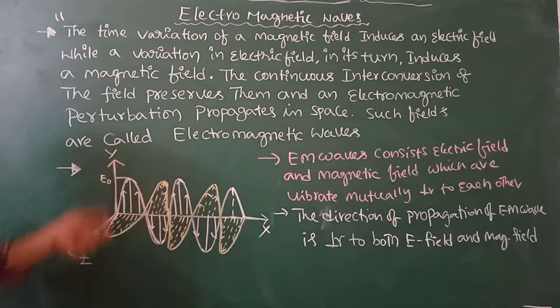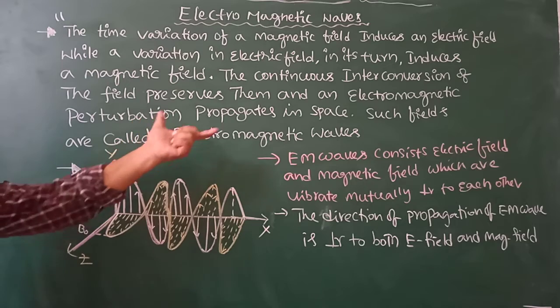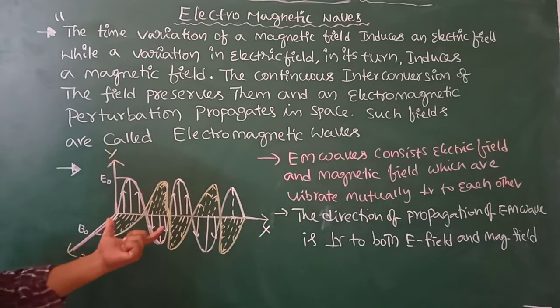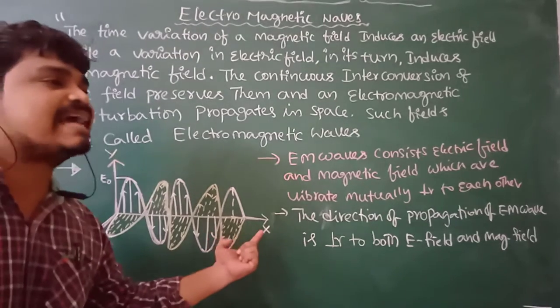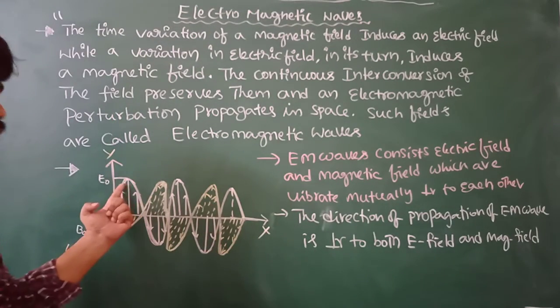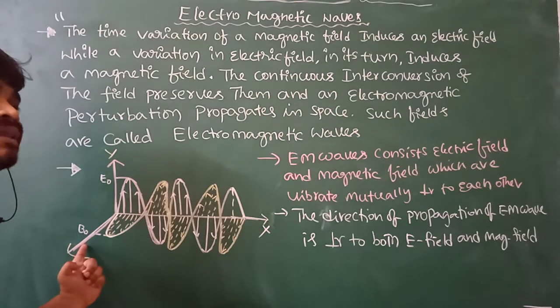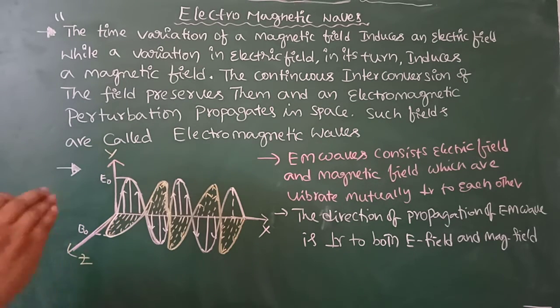Electric field vibrates along the y-axis and magnetic field vibrates along the z-axis. As a consequence, the fields are preserved and the perturbation propagates in space. Those electromagnetic waves are confined along the x-axis. This x-axis is perpendicular to both E and magnetic fields, perpendicular to both the y-axis and z-axis.